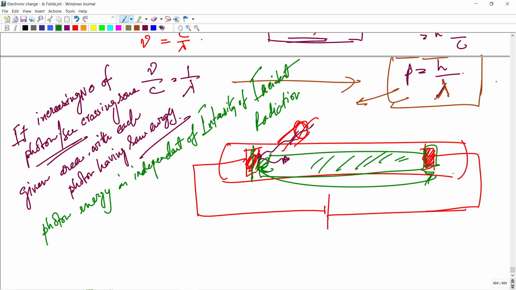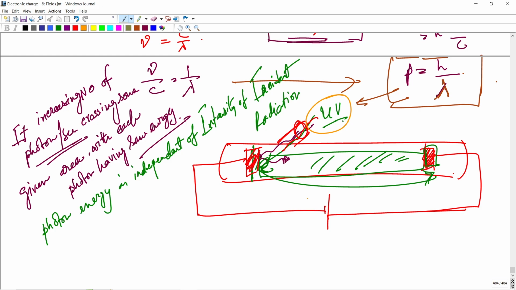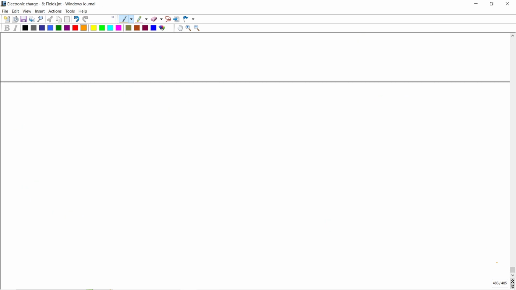It means there is incident radiation, a UV ray here. Clear the concept. Next part is number 3.